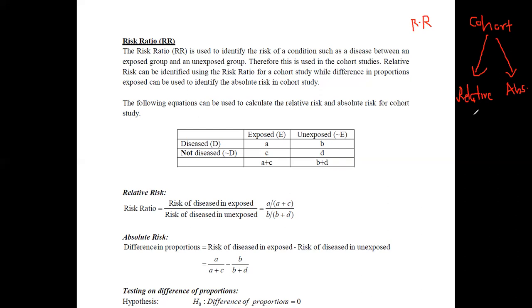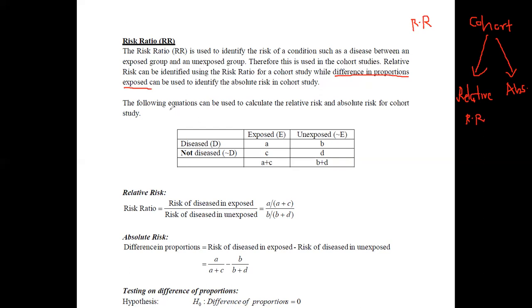To identify the relative risk, we can use the risk ratio, and to identify the absolute risk, we can identify the difference of proportions of exposed. Therefore, these are the two techniques that we are going to discuss for cohort studies. Basically, we need to pay attention to this risk ratio.